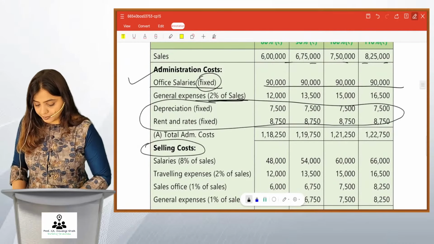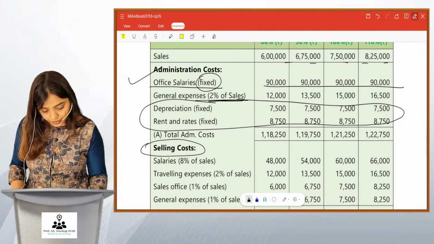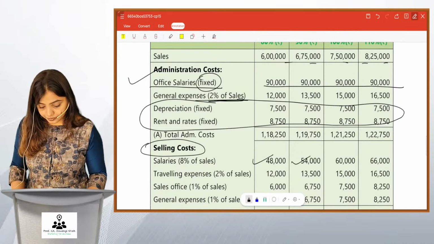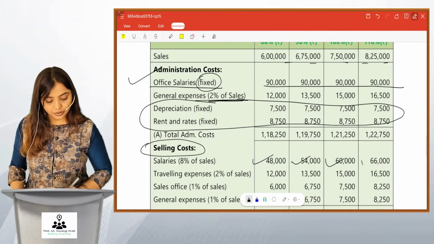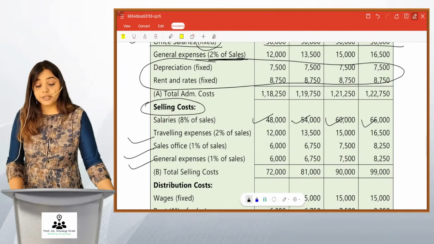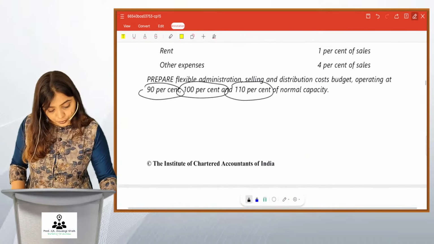Your salaries is 8%. So we take 8% of 6 lakhs. You get 48,000, 54,000, 60,000 and 66,000. I hope you can manage traveling, sales office and general expenses on your own. And now we go to distribution expense.